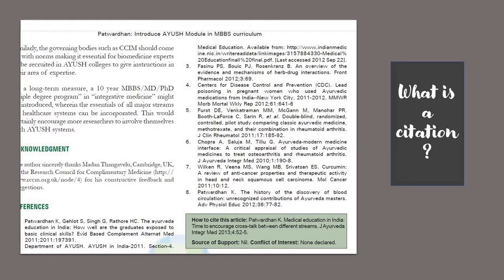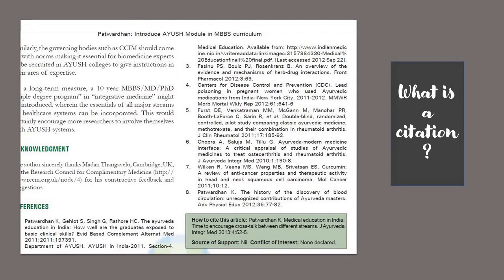Now, what does it mean? This paper has cited 8 different papers. This is the meaning of citing, or citation. Okay? And what is the meaning of being cited? Out of these 8 papers, each has received 1 citation because of this paper, right?